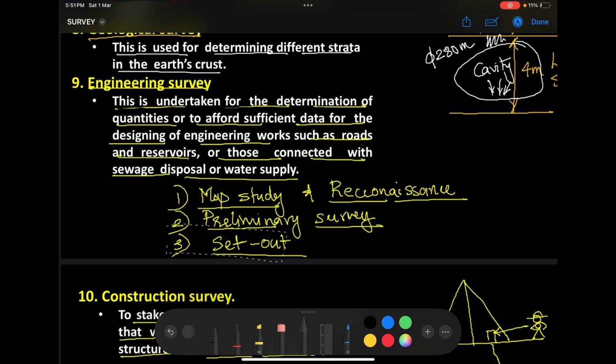Now why does he need to identify these fixed points of reference? Because they will act as our control points. These are the fixed points of reference around which we can start working with our surveys. So we'll make our reference points around these areas and we'll start working from pole to pole. These reference points are all identified during our reconnaissance survey.